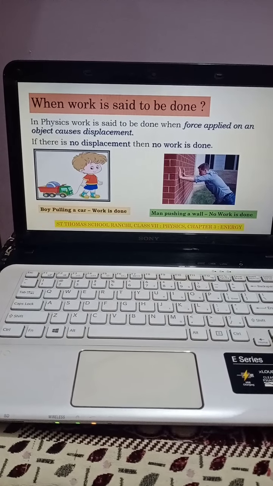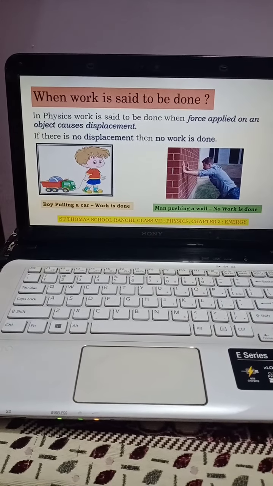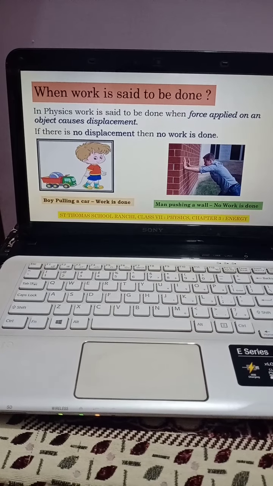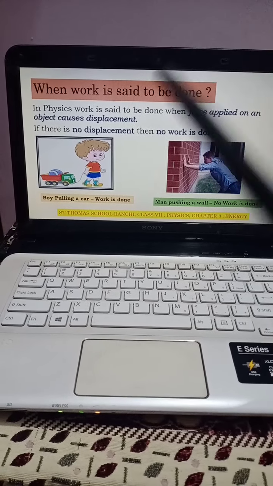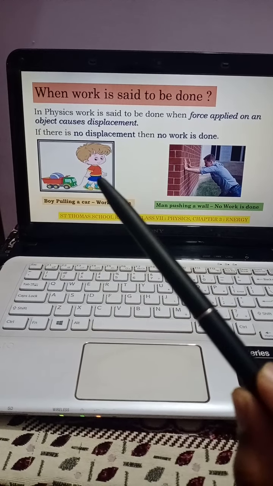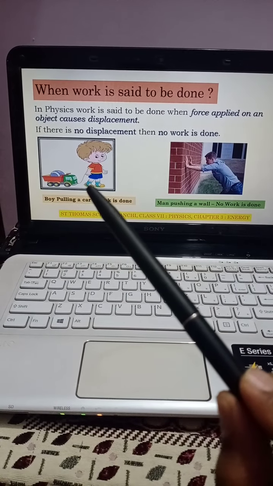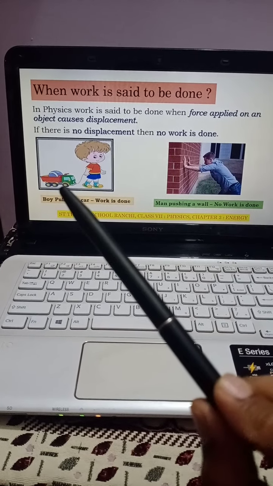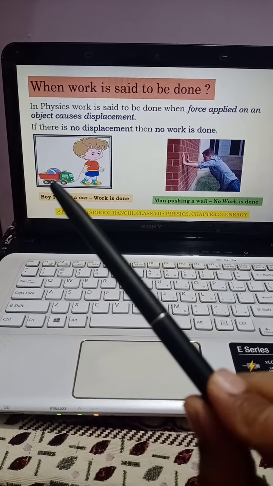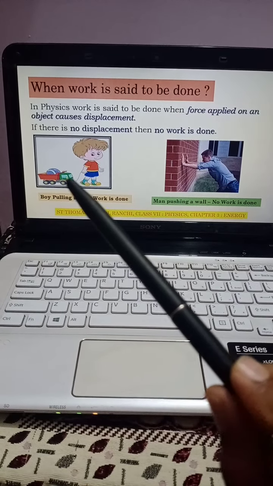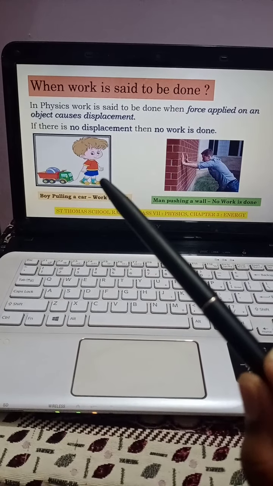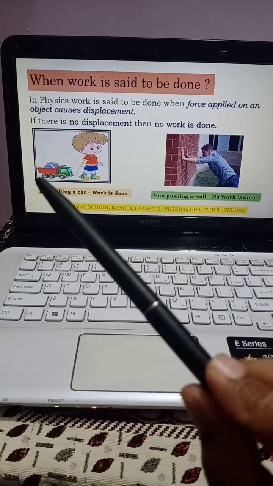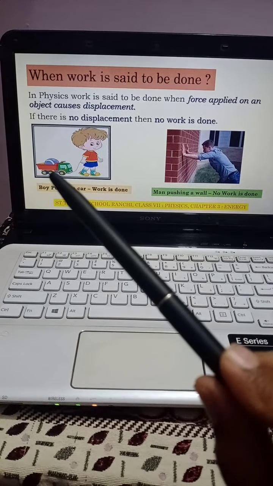Next, a very special case in physics, we are going to see when work is said to be done. To understand this, we have two examples. This is a small boy pulling a toy car. When this small boy pulls the toy truck, the toy truck displaces from its position. Thus this boy has done some amount of work because the truck has moved from its place.